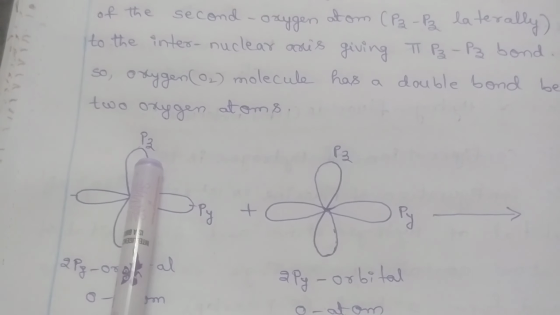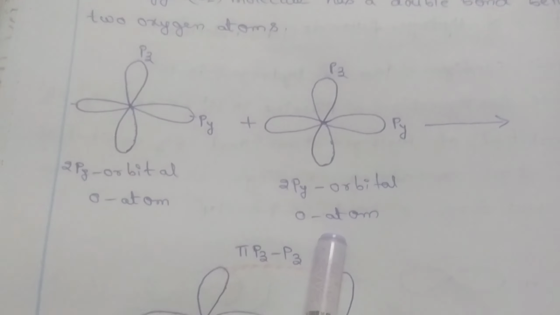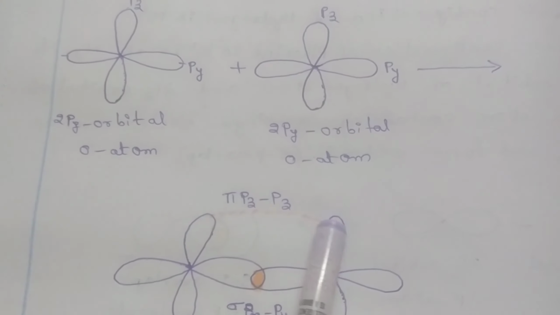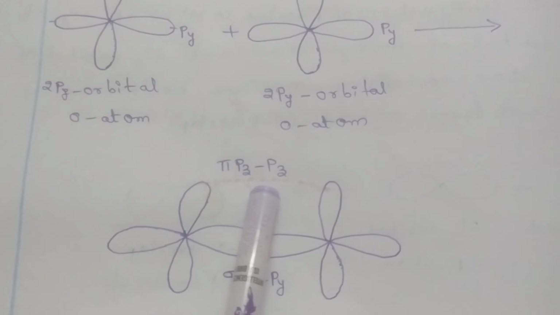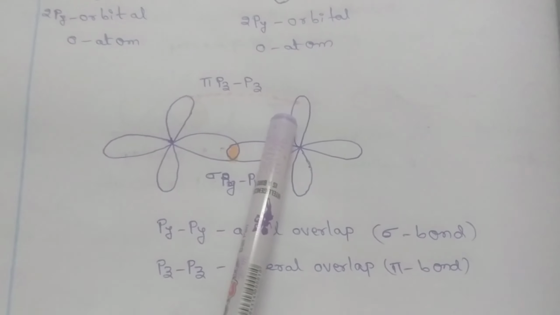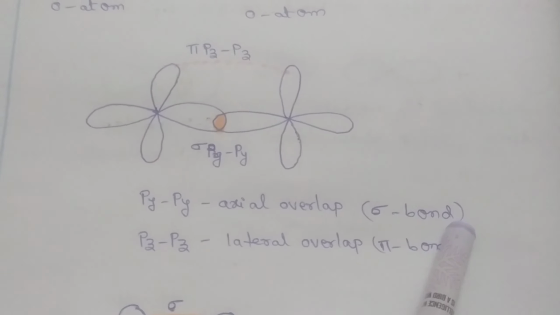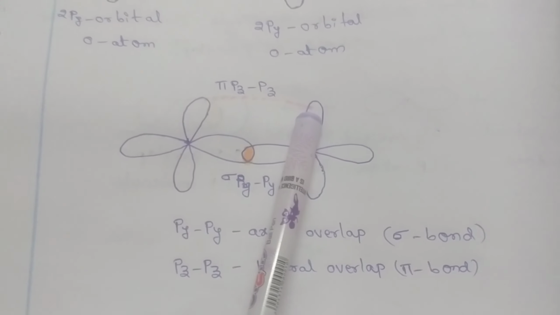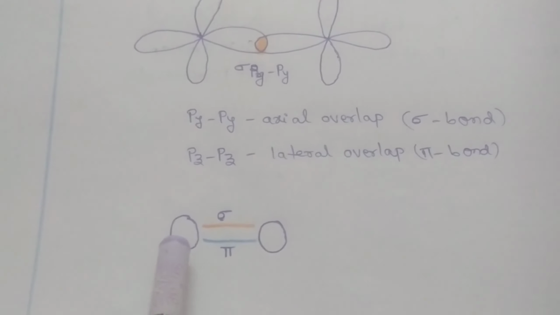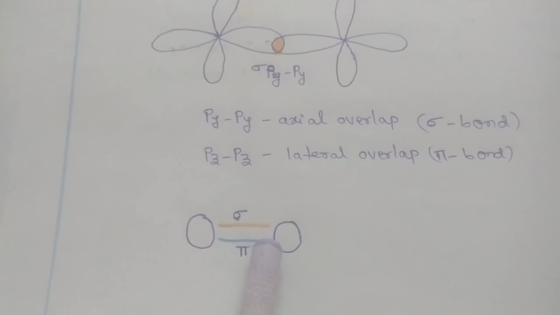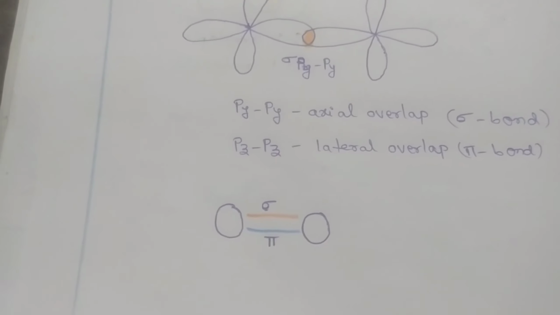Now the pz orbital of the first oxygen atom and the pz orbital of the second oxygen atom undergo lateral or partial overlap and form a pi pz bond. In this way, py axial overlapping forms a sigma bond and pz overlap forms a pi bond. So the oxygen molecule contains a double bond. Among them, one is a sigma bond and the other is a pi bond.